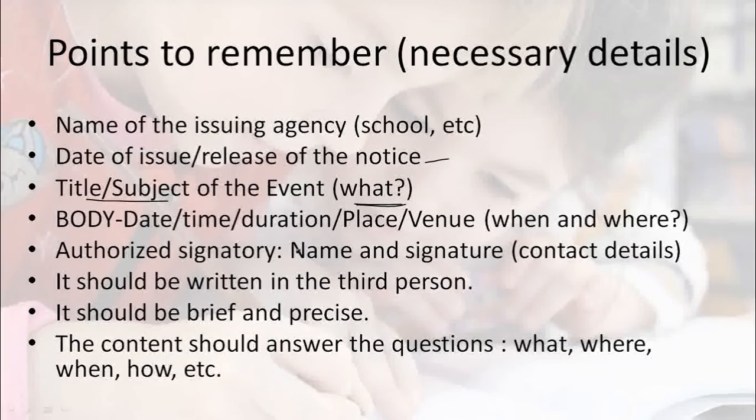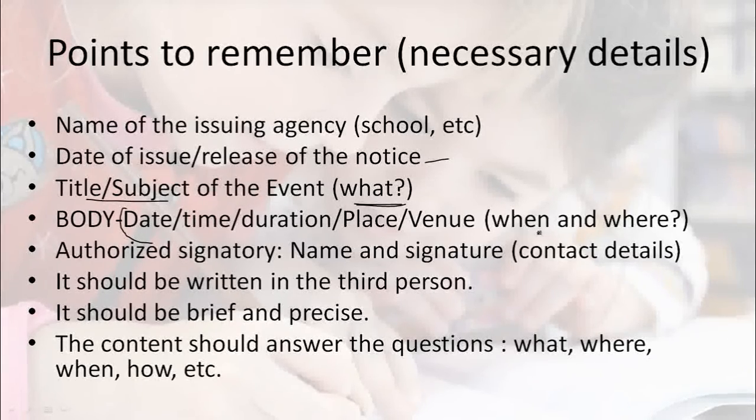Coming to the body of the notice, these things should be focused on. The date on which the thing is going to happen, the time, duration, place, and venue. That is, when and where.